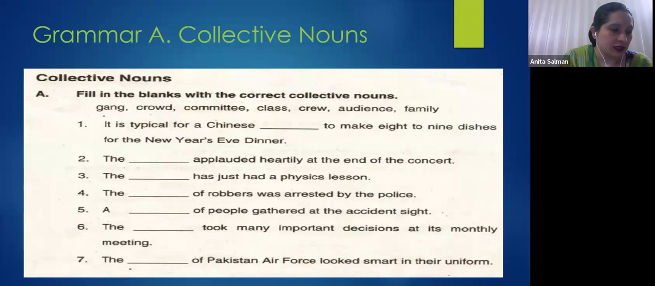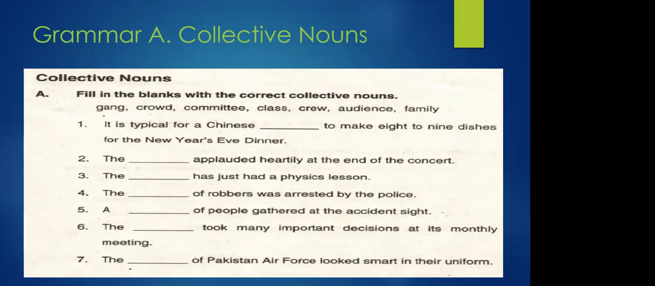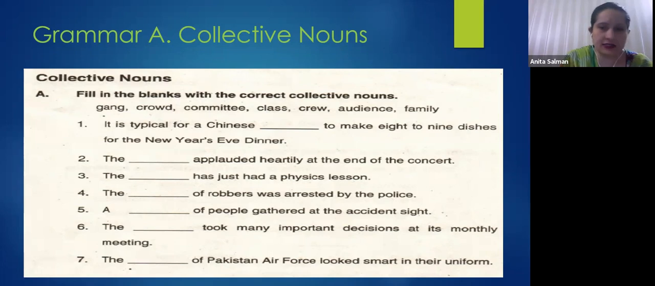Good. Next, number 5. A dash of people gathered at the accident site. Yes, Mohit. A crowd of people gathered at the accident site. Very good. Okay, good. The dash took many important decisions at its monthly meeting. Yes, Mohit.